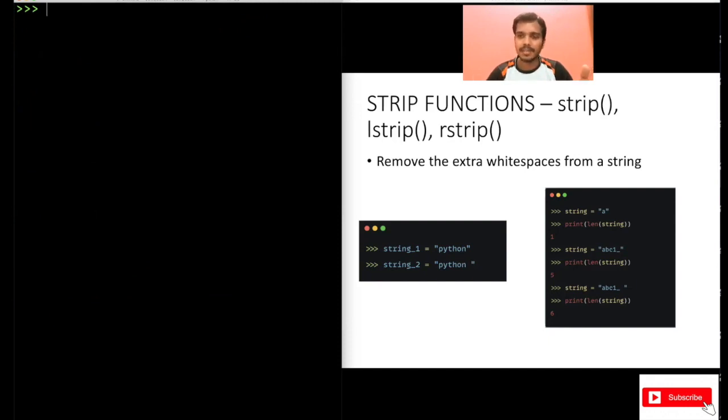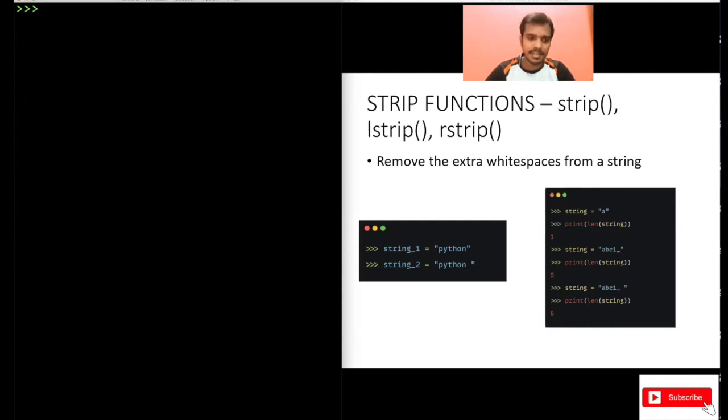In many cases, whenever you are writing your username or password in your browser, when you are submitting some form, maybe by mistake some white spaces may be present at the end or at the beginning of your username. So in your program, you can clean that using these functions.